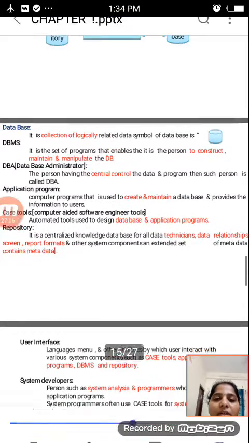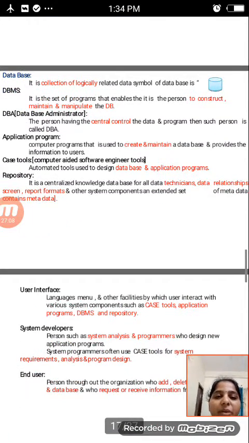One by one we will discuss the purpose of each. The database is a collection of logically related data, shown in the figure as a data symbol.